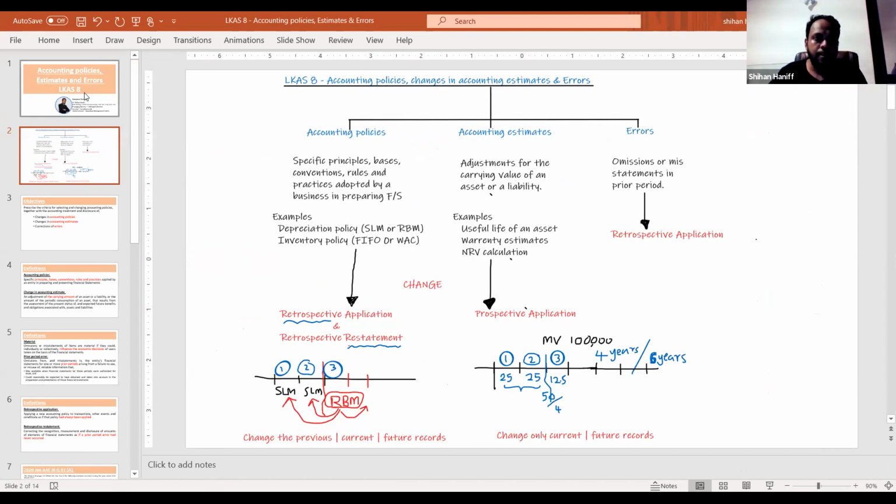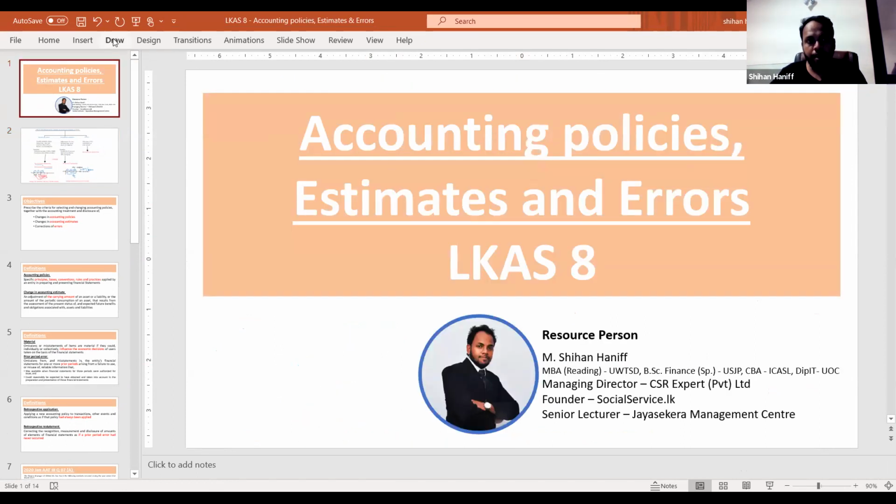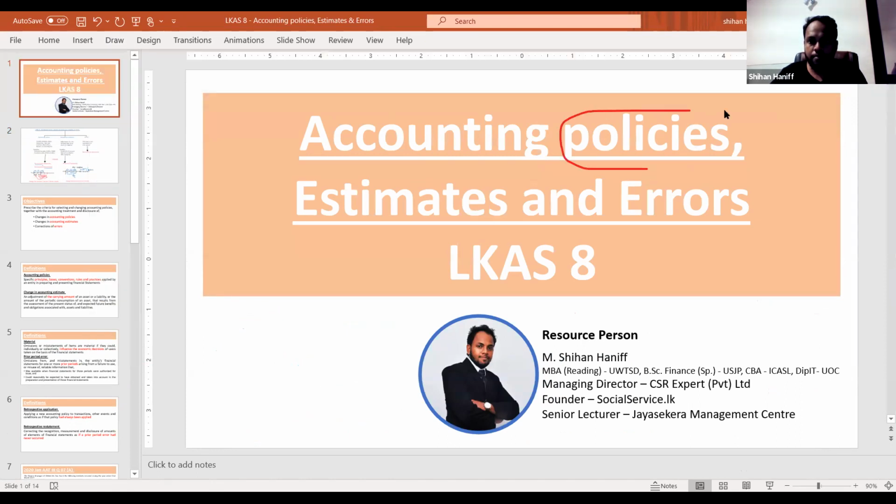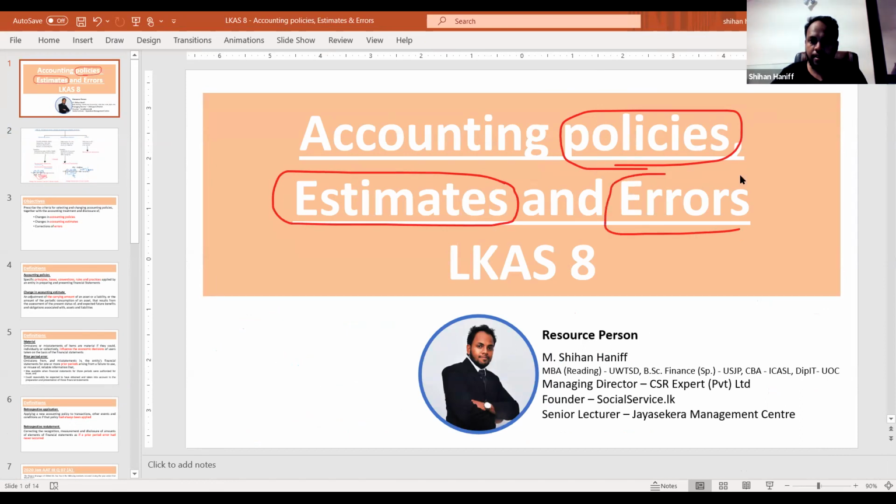LKS 8, accounting standard number 8, is on three main areas: accounting policies, accounting estimates, and the errors. Accounting policies, accounting estimates, and accounting errors. Right?